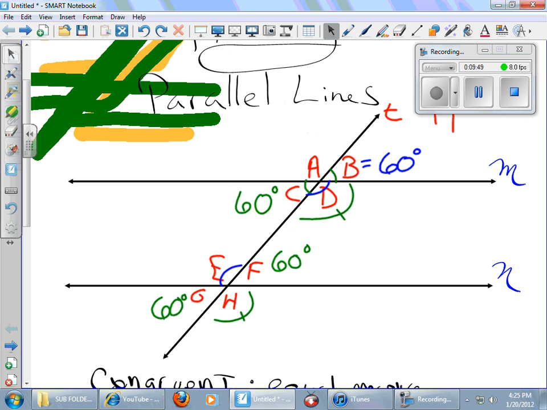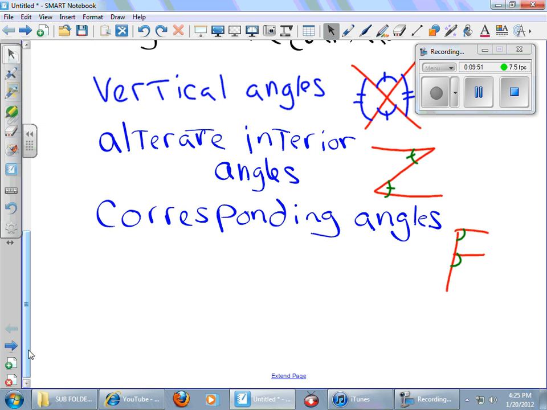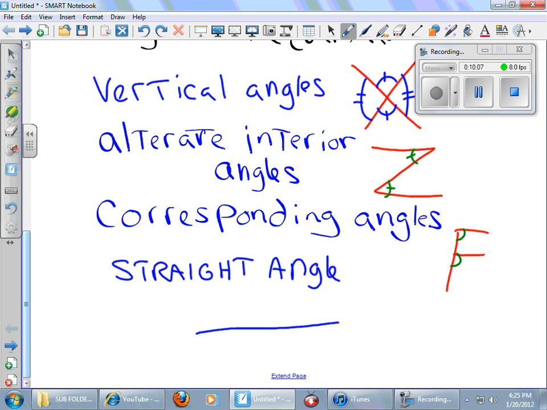All right, now, one more type of angle I want to talk with you about today, and then we'll let you go for the weekend, is called a straight angle. And a straight angle is an angle that breaks up a line or a line segment. So these two together are a straight angle. And do you know how many degrees are in a line?